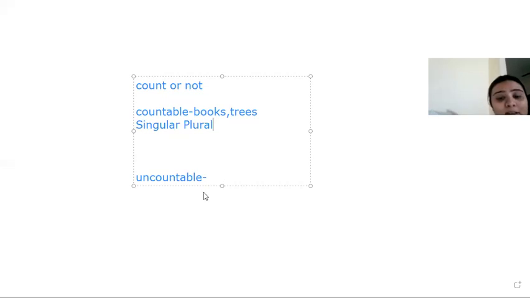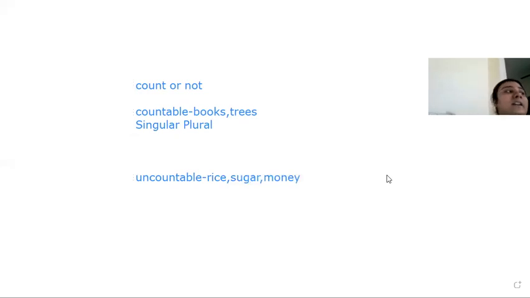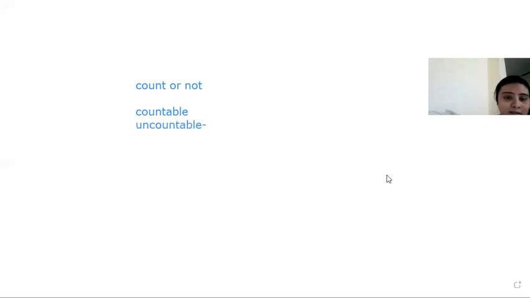And in uncountable noun, what all are uncountable nouns? Like rice, like sugar, something which you cannot count. Obviously money, friendship, all these come under uncountable noun, because you cannot really count them. So as per whether the nouns can be counted or not, they can be divided into two parts, countable or uncountable. We have already discussed this earlier.